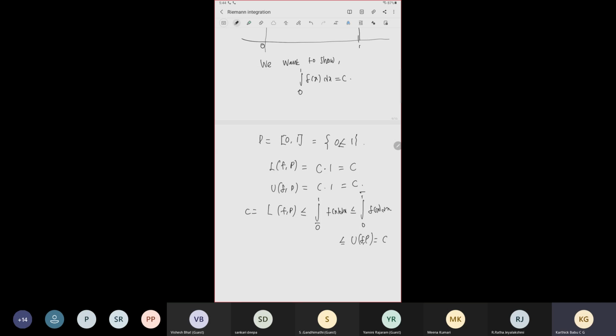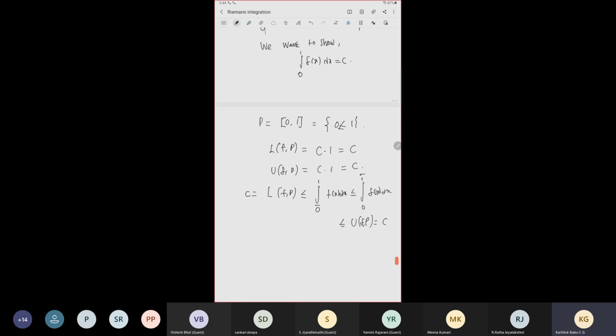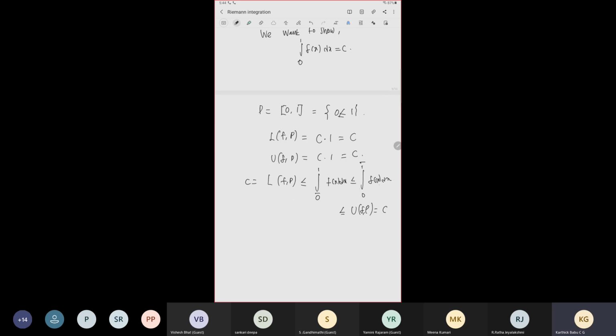So c is less than or equal to c. So these two values are equal, the lower integral and the upper integral of f. Therefore, f is Riemann integrable and the integral is c.